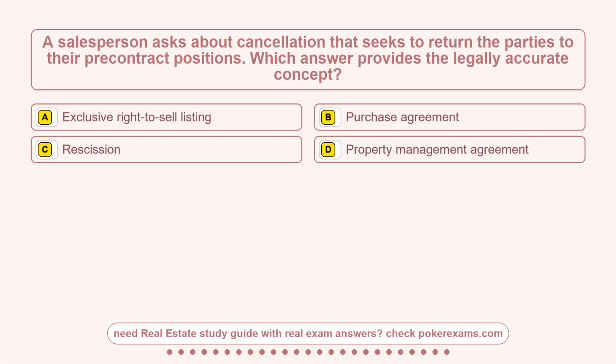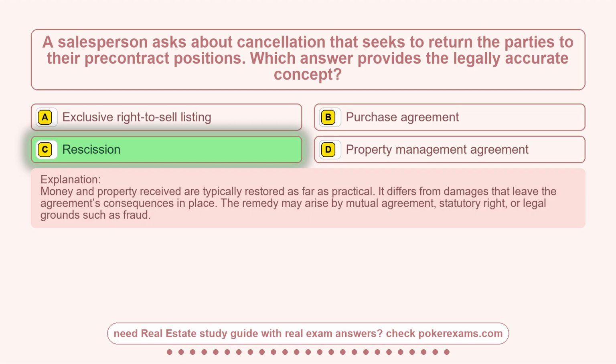Question 18. A salesperson asks about cancellation that seeks to return the parties to their pre-contract positions. Which answer provides the legally accurate concept? Option A, exclusive right to sell listing. Option B, purchase agreement. Option C, rescission. Option D, property management agreement. The correct answer is option C, rescission.